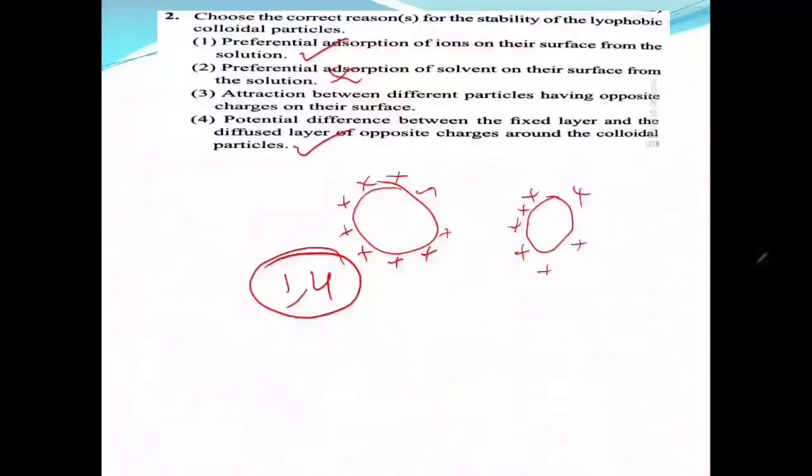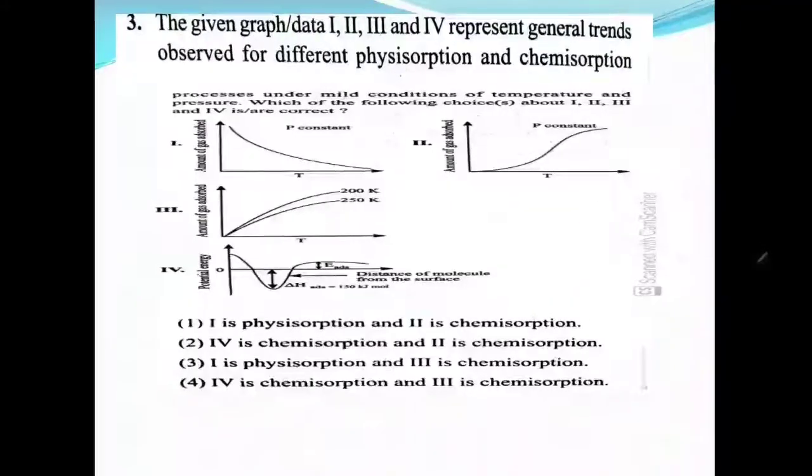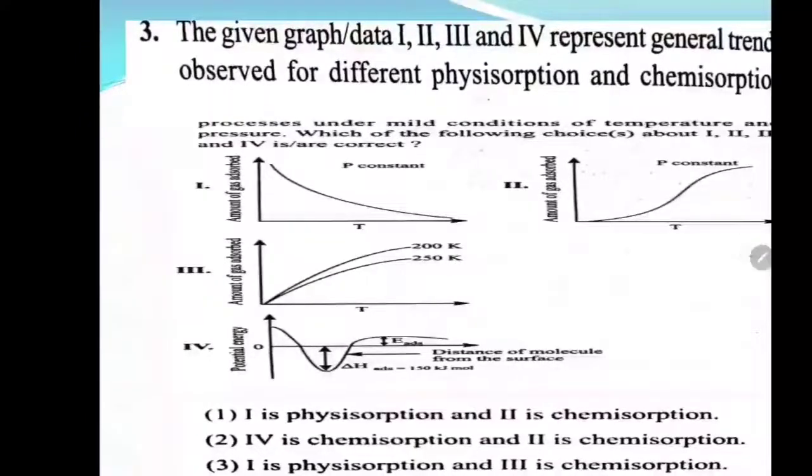So next one. See, now the graphs are given. He is asking to find out the... See, the first graph is the amount of the gas adsorbed versus temperature.